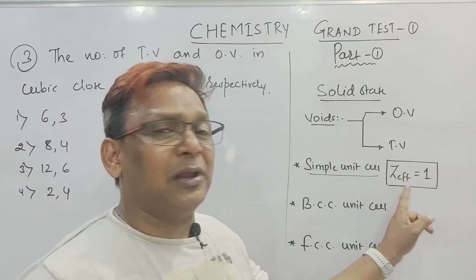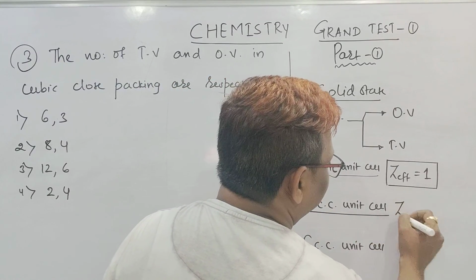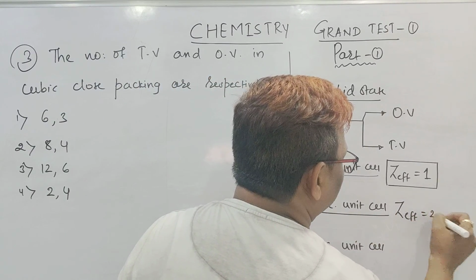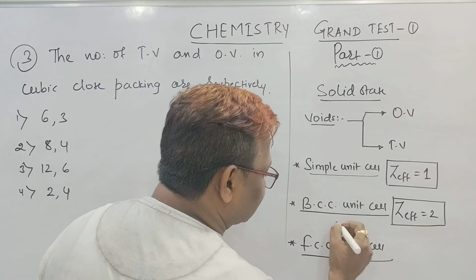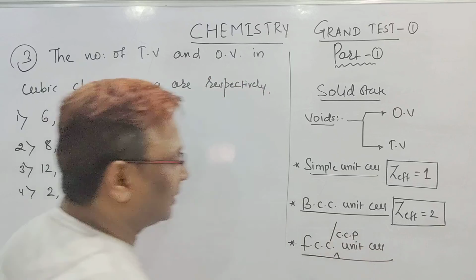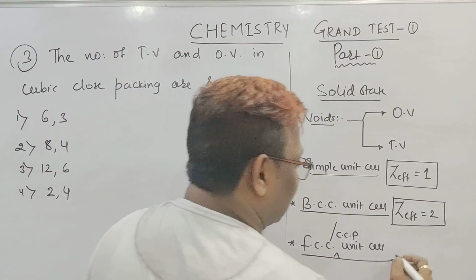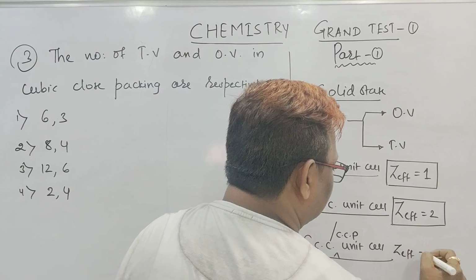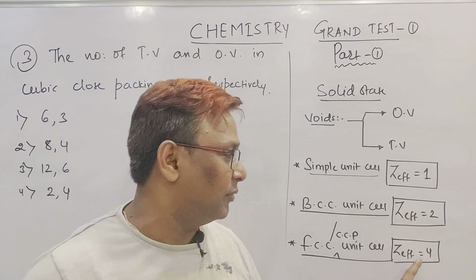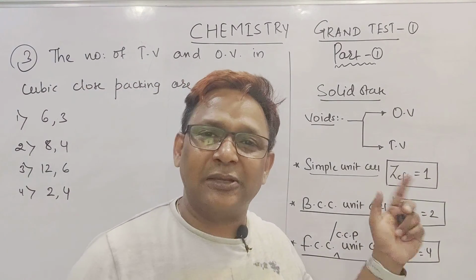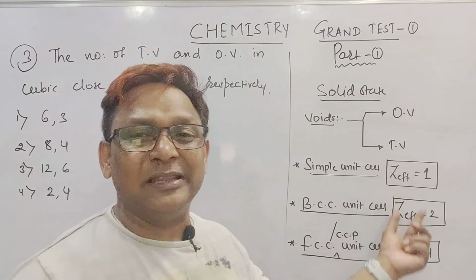If it is simple or primitive, Z effective is 1. If it is a BCC unit cell, remember Z effective is equal to 2. And if it is an FCC, which is also called cubic close packing, CCP, Z effective is equal to 4. Sir, how is it 1, how is it 2, how is it 4? I will explain this part later on, but at present this is a concept you remember.